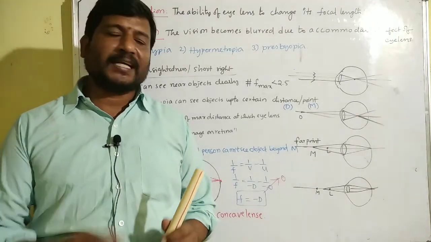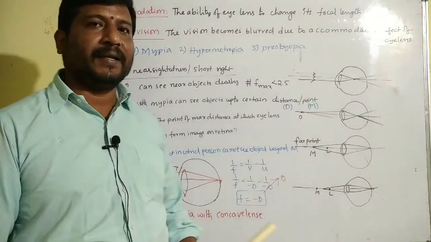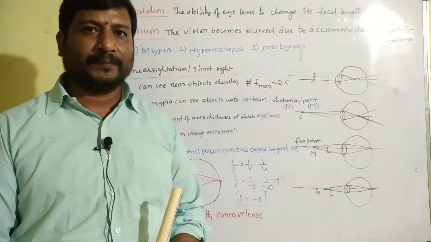The point of maximum distance at which the eye lens can form an image on the retina is called far point.